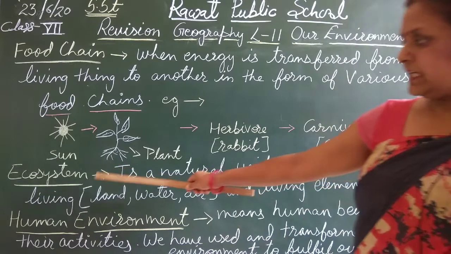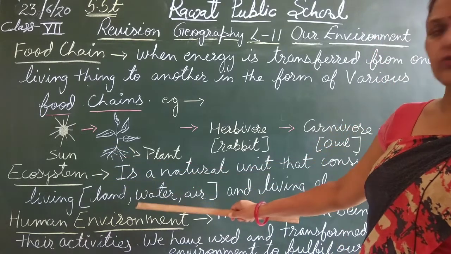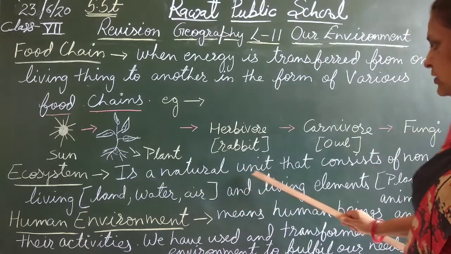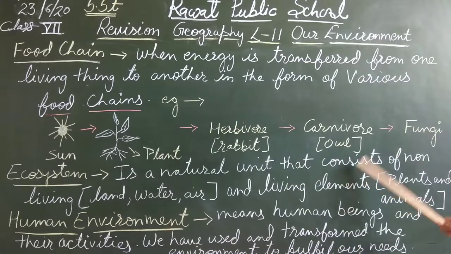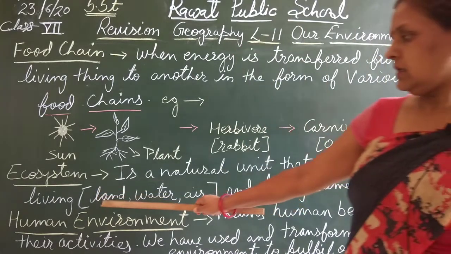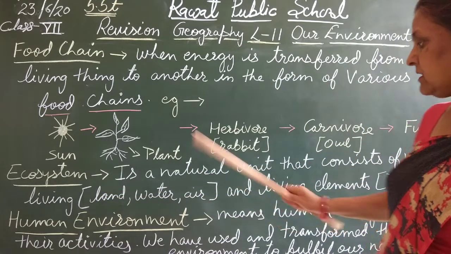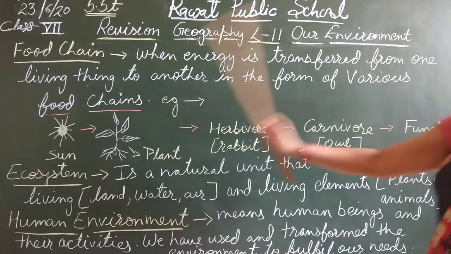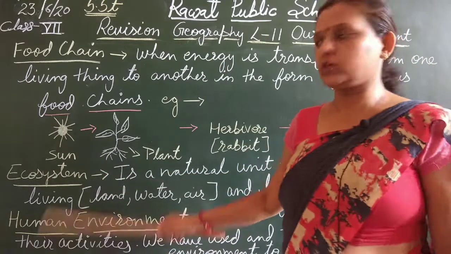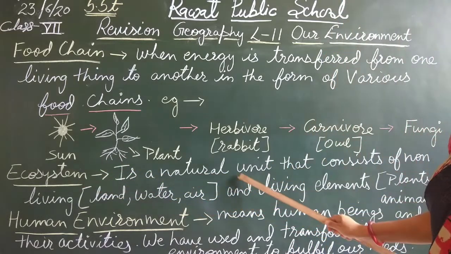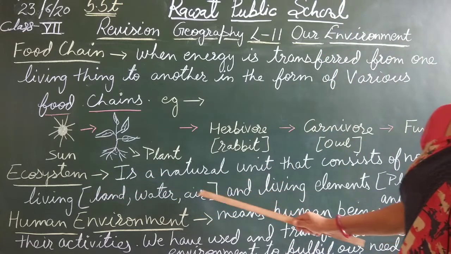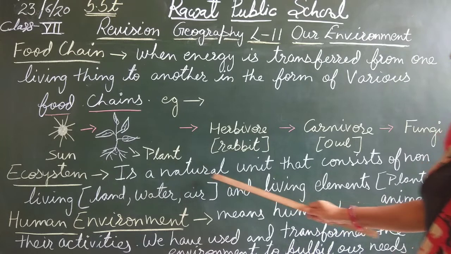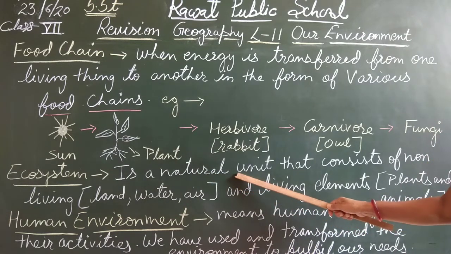Now next is ecosystem. What is ecosystem? It is a natural unit that consists of non-living land, water and air, and living elements, plants and animals. It is a natural unit. It is God given, made by nature. Human beings cannot create an ecosystem.